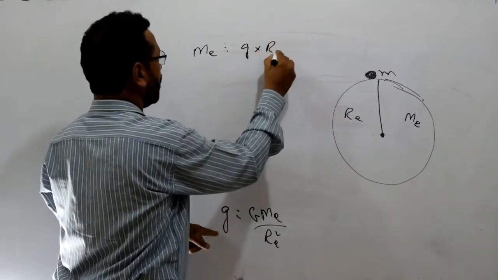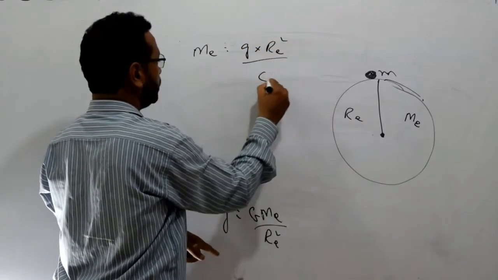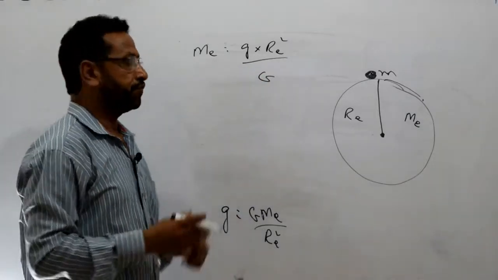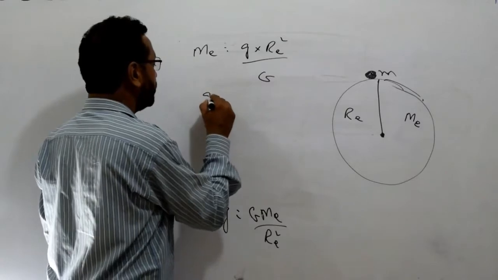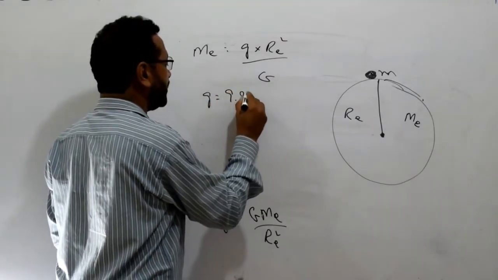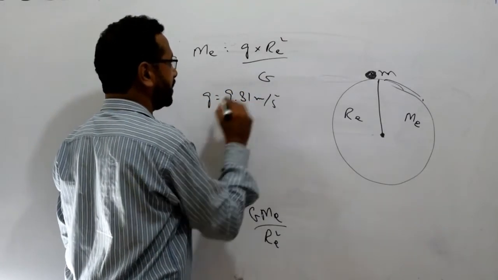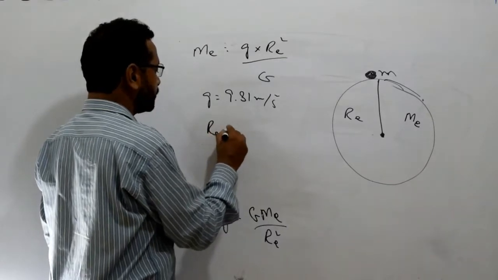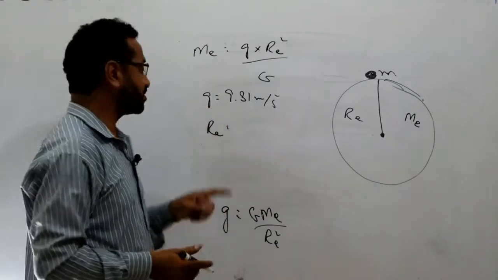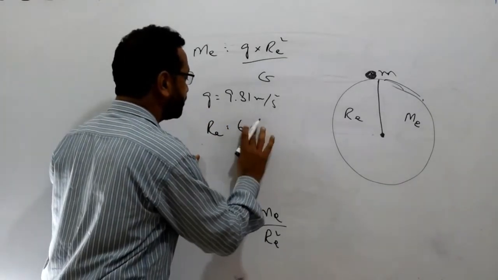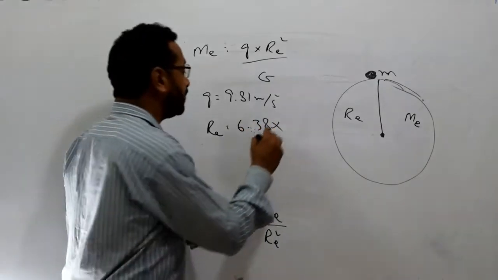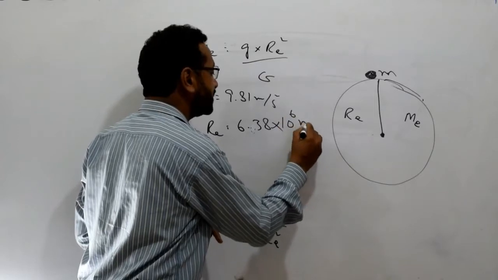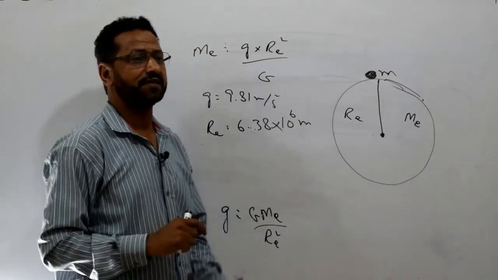G re square divided by G. So we know that G is a constant and its value is 9.81 meter per second square. Now the radius of the earth is also constant, that one is 6.38 into 10 power 6 meter. This one is the radius of the earth.